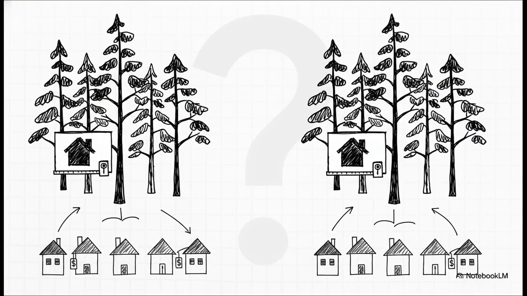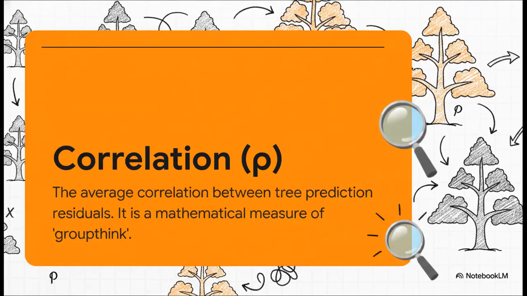Think about it. Let's say you're trying to predict house prices, and one of your features is square footage. That's a really strong predictor, right? So what's going to happen? Pretty much every single decision tree you build is going to jump on that square footage feature right at the very beginning. The result? All your trees start to look suspiciously similar to each other. And there's a mathematical term for this similarity. It's called correlation. The best way to think about correlation in this context is as a measure of groupthink.